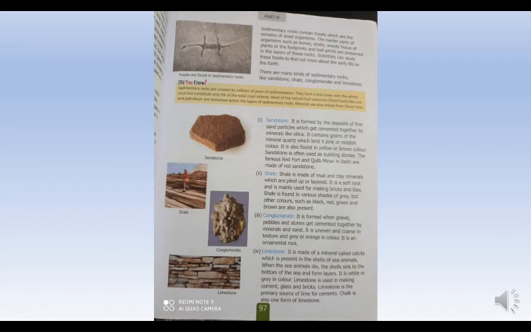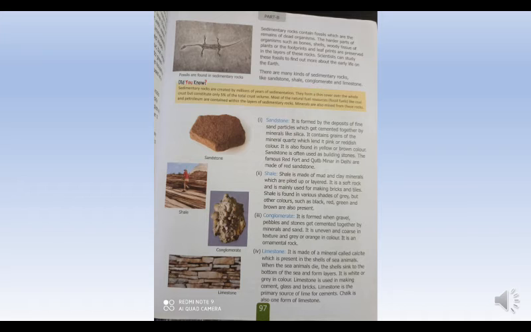Then sandstone is often used as building stones. The famous Red Fort and Qutub Minar in Delhi are made up of red sandstone. Yes, the Red Fort and Qutub Minar are made up of red sandstone only, and sandstone is used for building stones.